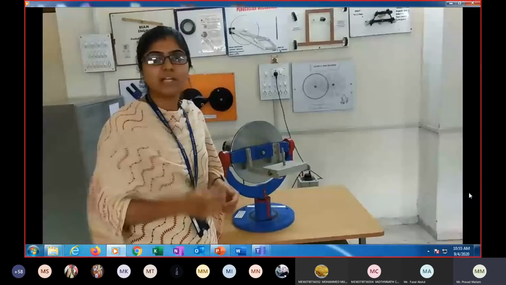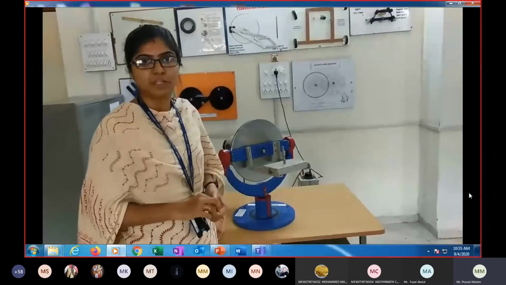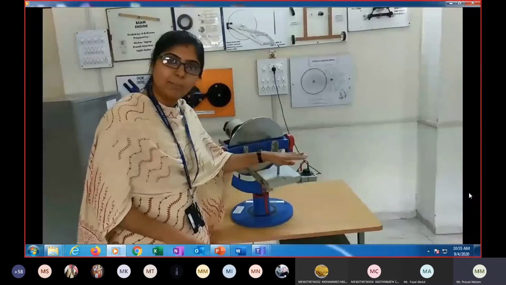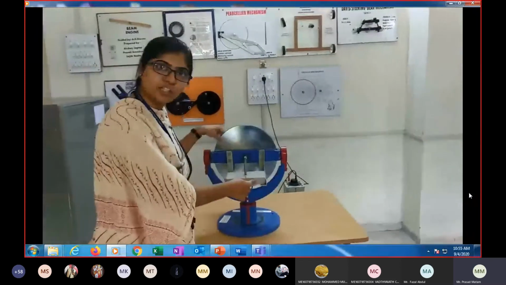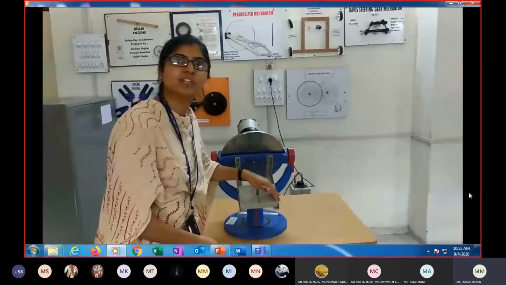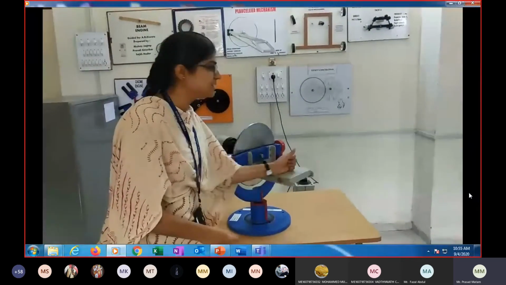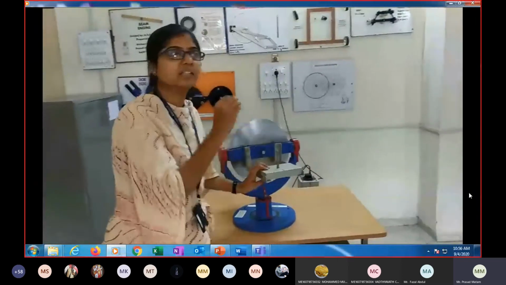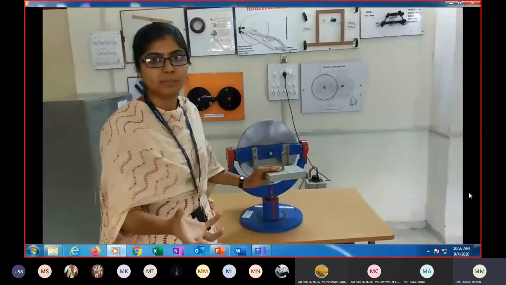It is actually an application of reactive gyroscopic couple. So as I said, when an external load is applied while the rotor is spinning about the x-axis, instead of falling down due to the external mass, it precesses in a perpendicular plane about a vertical axis. This is known as the gyroscopic principle.